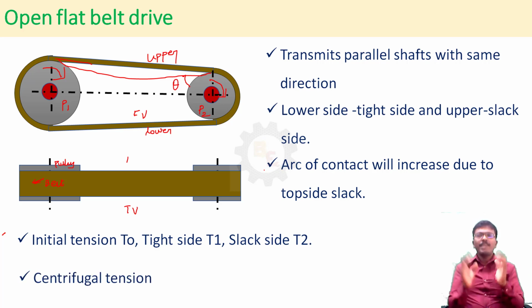Centrifugal tension. A belt possesses mass, right? And as it passes over the pulley, it will create centrifugal tension, but it is a wasted load.